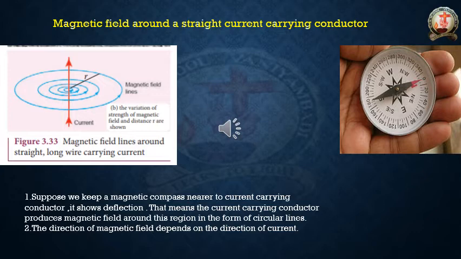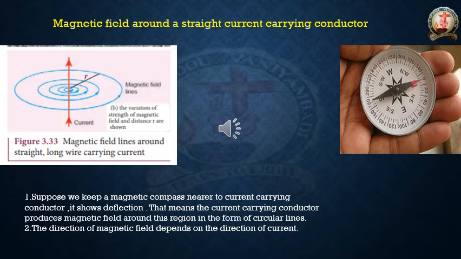Next point is, the direction of the magnetic field depends on the direction of current. Here the arrow mark on the figure is indicating the upward direction, correct? So the arrow marks on the blue lines show that the magnetic field is anti-clockwise.